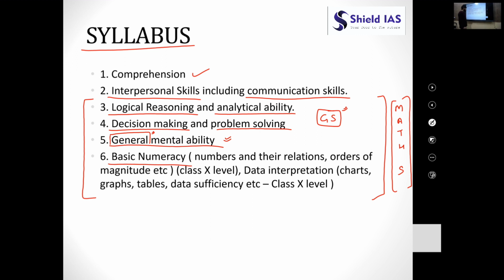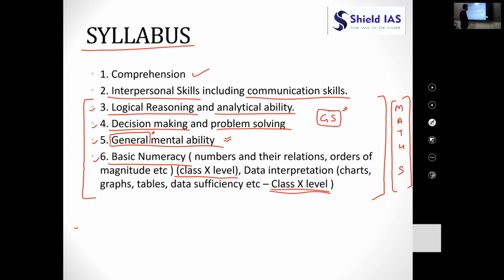One more thing to observe in this syllabus is that UPSC only expects us to prepare the mathematics or numeracy portion up to class 10th level. If you know up to 10th level, UPSC expects only that. So basically we will be discussing the mathematics portion.